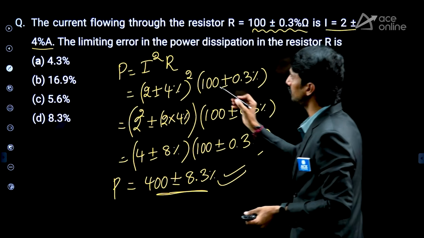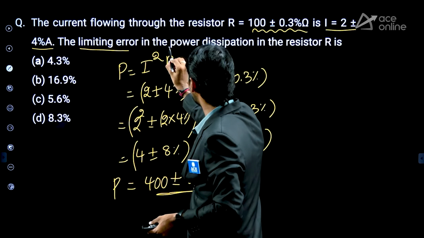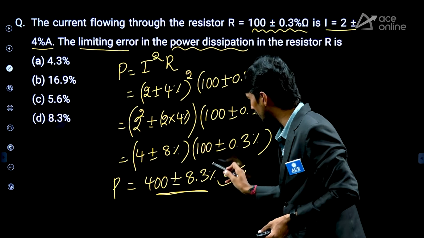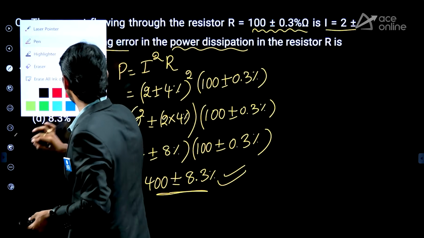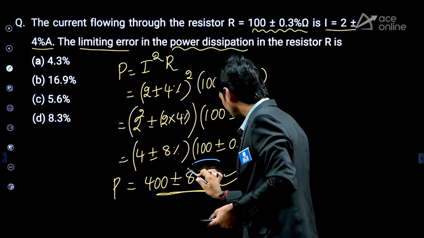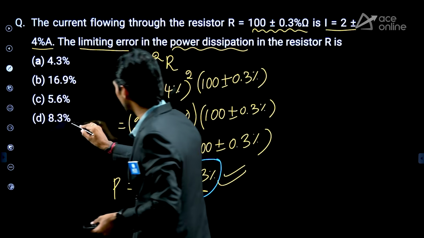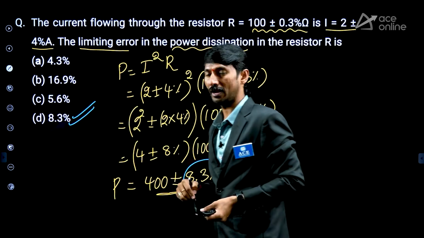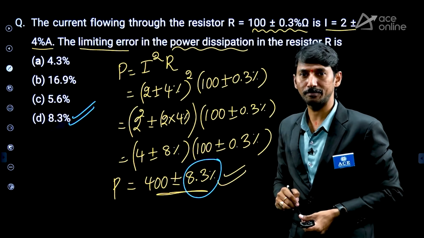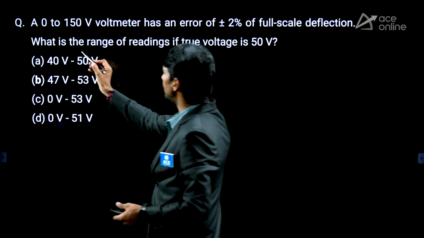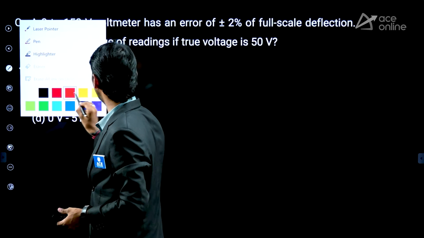But what is he asking? The limiting error in the power dissipation. Only the error they are asking. So simply, what is the error formula? The error formula is 8.3%. Yes, the answer is this. The error is 8.3%. Right? So the next question is a 0 to 150 volt voltmeter.